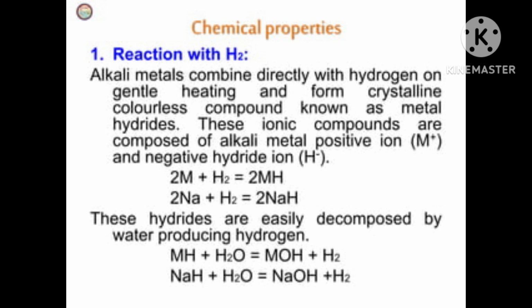The alkali metal, when it reacts with hydrogen gas at about 673 K, then it forms hydrides. And lithium is different. When it reacts at 1073 K, means 800 degrees centigrade, then it forms hydrides. All the alkali metal hydrides are ionic solids with high melting points.